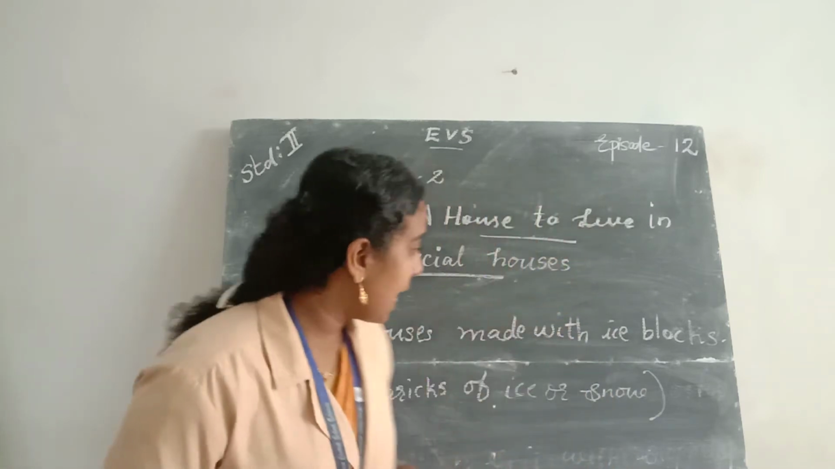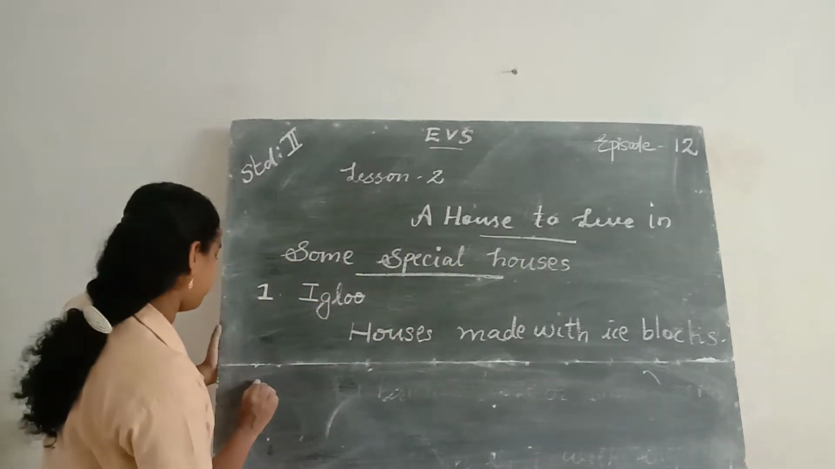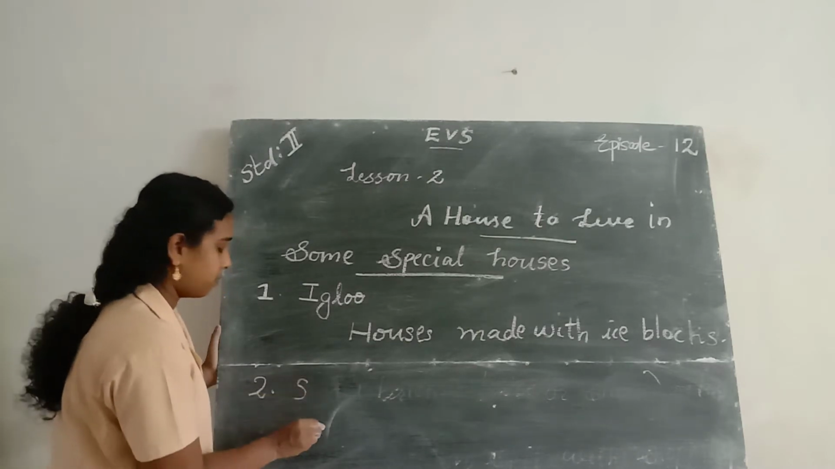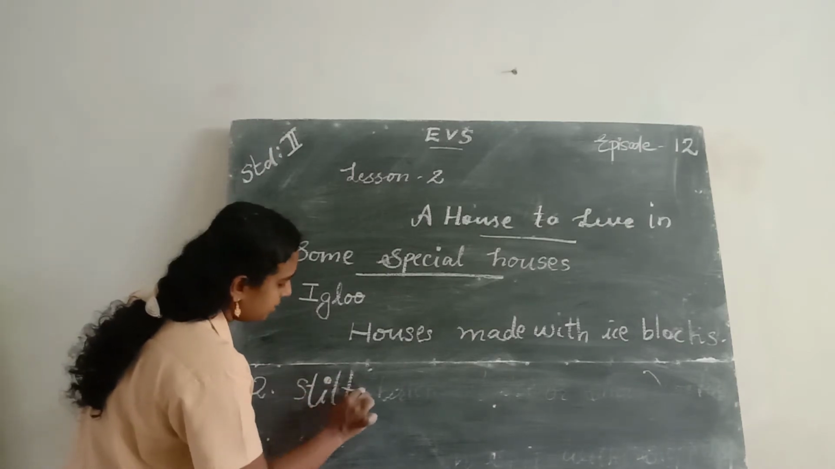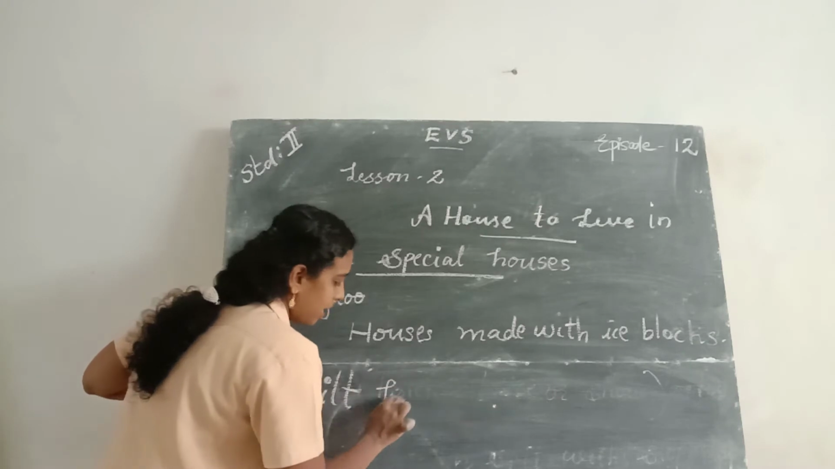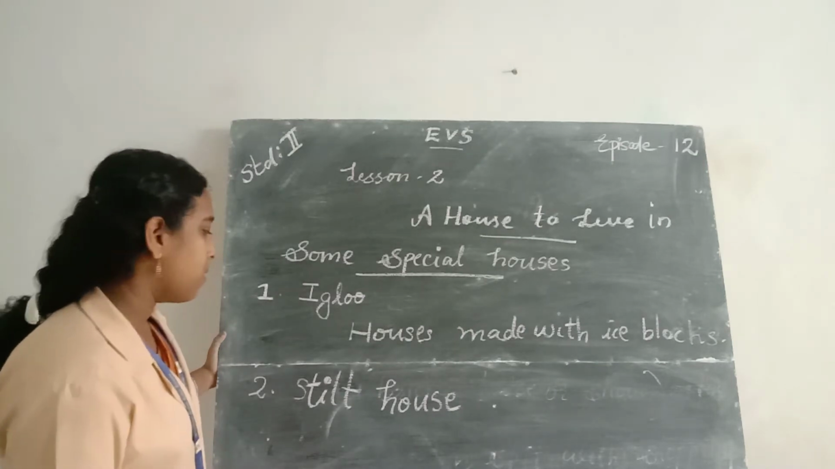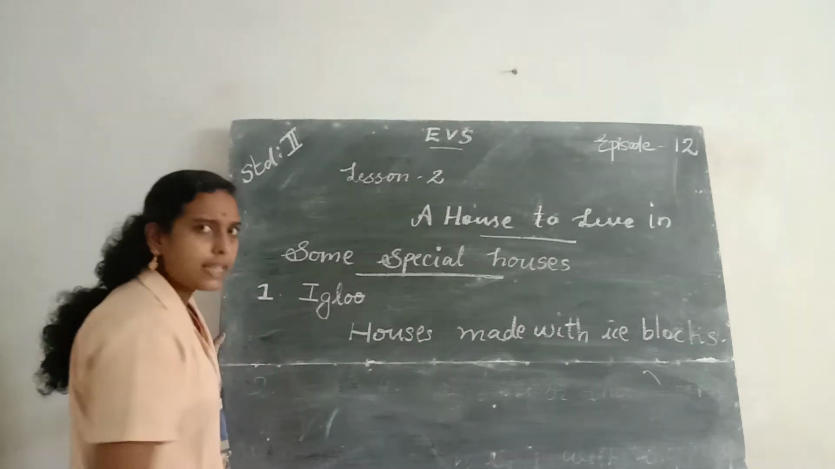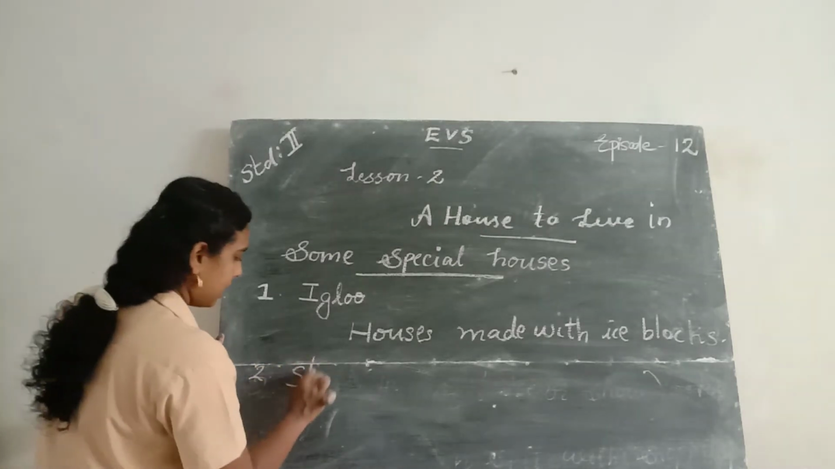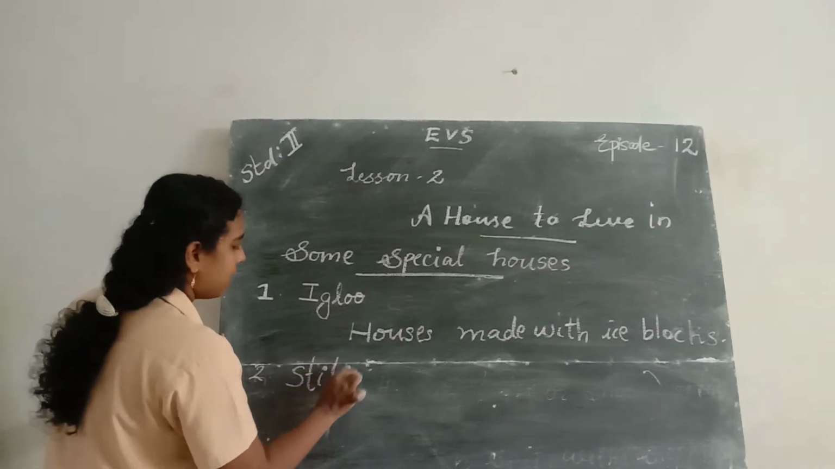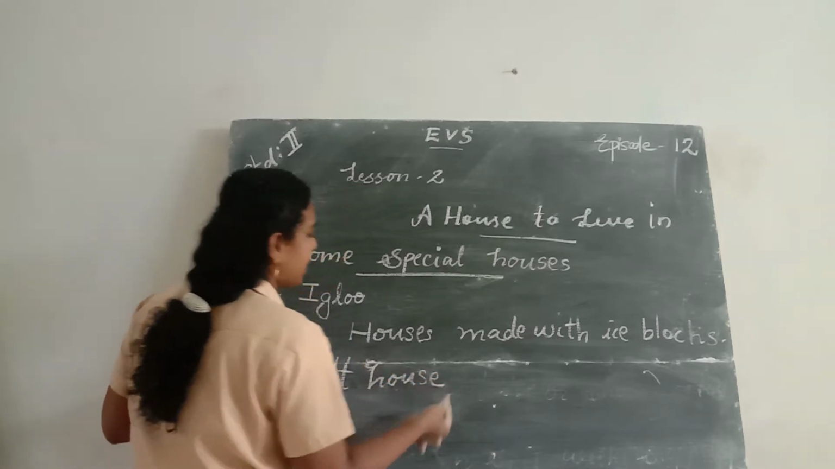Okay, then the next type of house, stilt house. So say the spelling of stilt house. What is the spelling of stilt house? S-T-I-L-T, stilt. H-O-U-S-E, house.